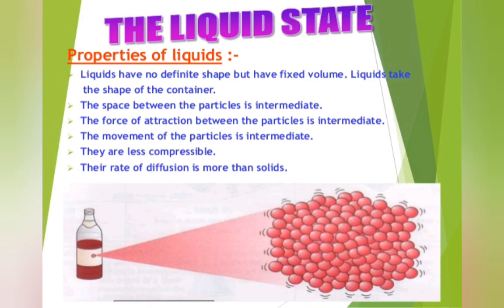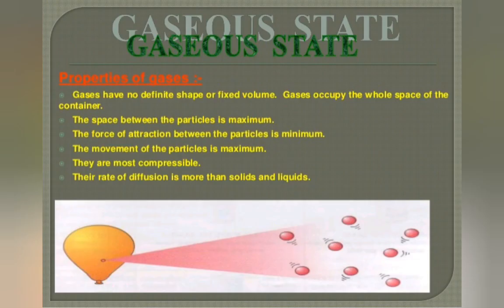Moving on to the next, liquid state. Liquids have no definite shape but have fixed volume. Liquids take the shape of the container. The space between the particles is intermediate. The force of attraction between the particles is intermediate. The movement of the particles is intermediate. They are less compressible. Their rate of diffusion is more than solids. Intermediate means madhyam. Now moving on to the third state, gaseous state.